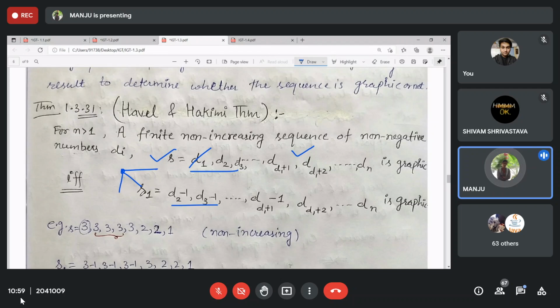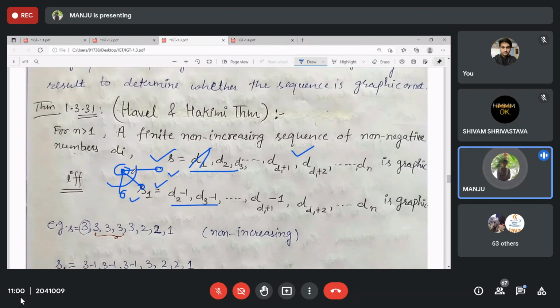For those vertices to which these edges are incident, the degree will be reduced by 1. If we delete this one, these 3 edges are gone, so the degrees of these vertices will be reduced by 1.